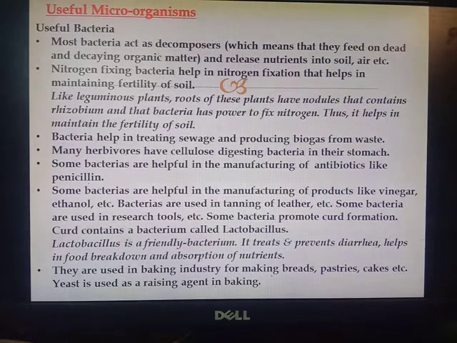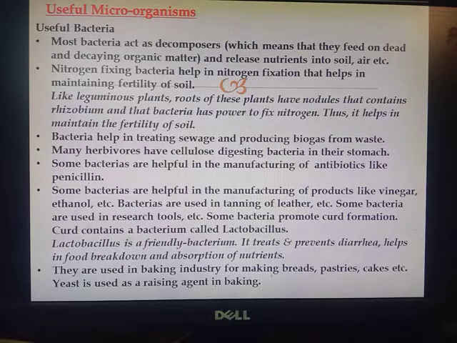At the end of this chapter we will be discussing the nitrogen cycle. There I will explain all this in detail. Like leguminous plants, the roots of these plants have nodules that contain rhizobium, and that bacteria has the power to fix nitrogen. Thus, it helps in maintaining the fertility of the soil.